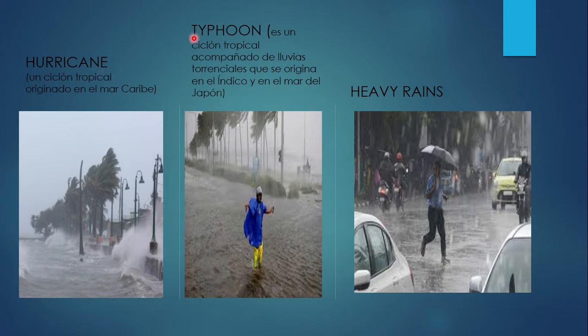So hurricane and typhoon, huracán y tifón, they are exactly the same, but the only difference is where they happen. Hurricanes happen near the Caribbean Sea, for example, in Florida, and typhoon happens in Asia. Yeah, it tends to happen in the Indian Ocean and in the sea close to Japan. Okay, so they are very similar. Yeah. Okay, heavy rains. Heavy rains is when it rains a lot.